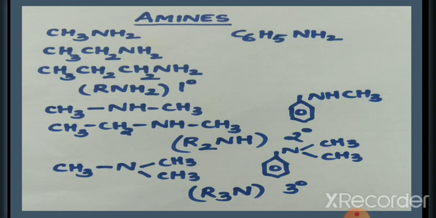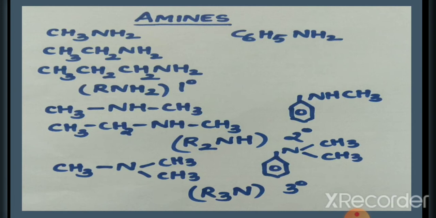C6H5NH2 is aniline. Its IUPAC name is benzenamine or aniline. CH3CH2NH2 is ethanamine. Its common name is ethylamine. CH3CH2CH2NH2 is propan-1-amine. The common name is propylamine. All these amines are of the form RNH2. Therefore, RNH2 represents a primary amine.